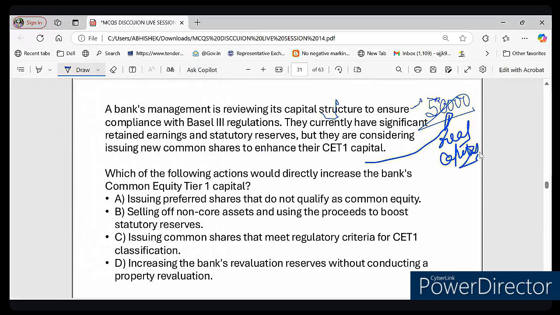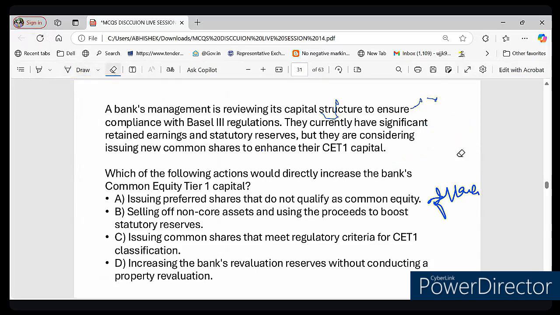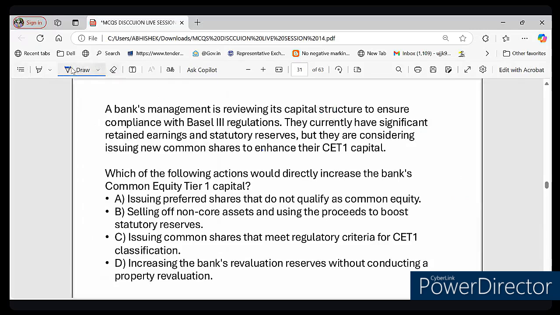But now let's say a friend lends you rupees 1 lakh to expand. But remember, this 1 lakh is not really your money, rather it is a loan. So you have 50,000 with you, which is your real capital, and your friend gives you 1 lakh, which is a loan. CET1 capital is like your own money. It is the safest and the most reliable part of a bank's capital.